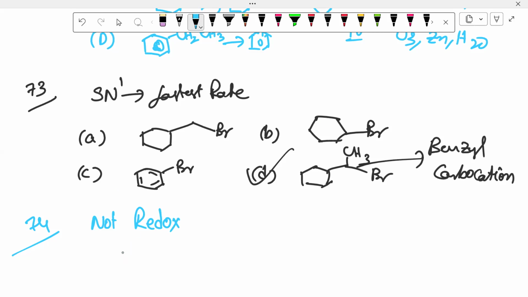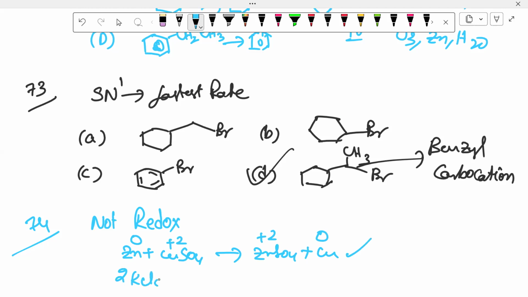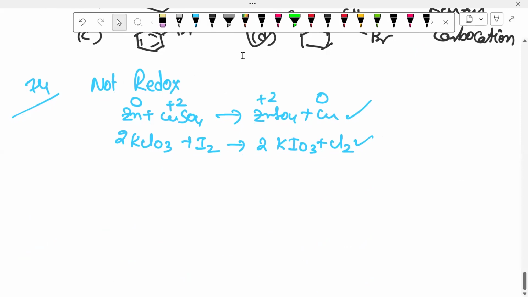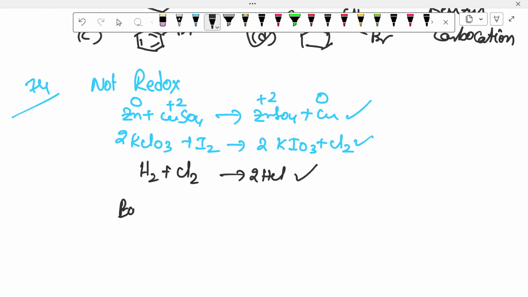How to proceed? The first one they give is Zn plus CuSO4 gives ZnSO4 plus Cu. So here 0, plus 2; here plus 2, here 0. This is redox. Next one, 2KClO3 plus I2 gives 2KIO3 plus Cl2. It is also redox. The next one is H2 plus Cl2 gives 2HCl. It is also redox. Next, the last one, it is not redox.